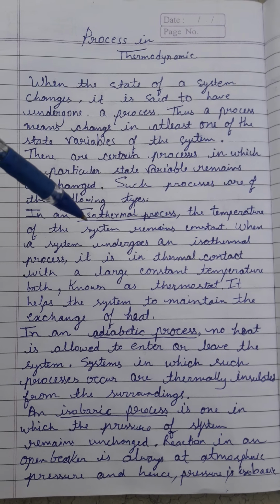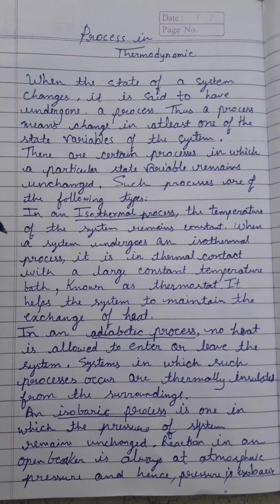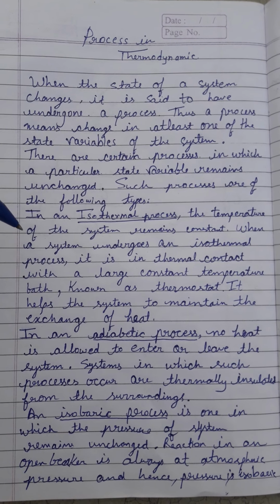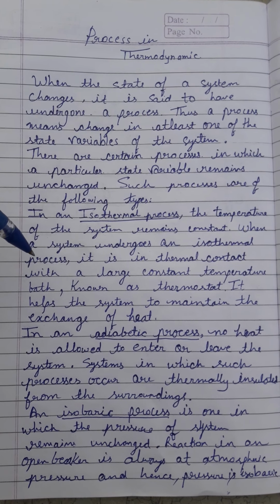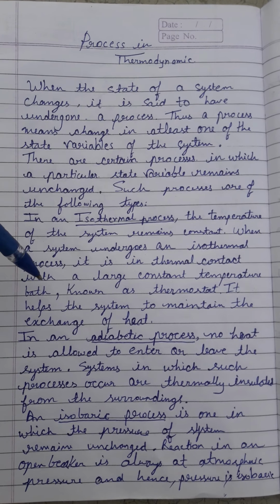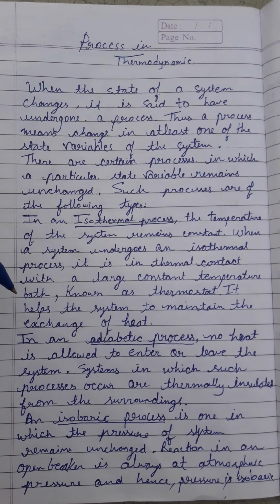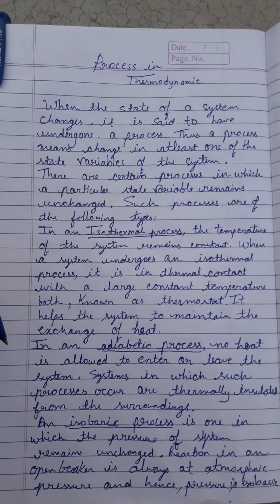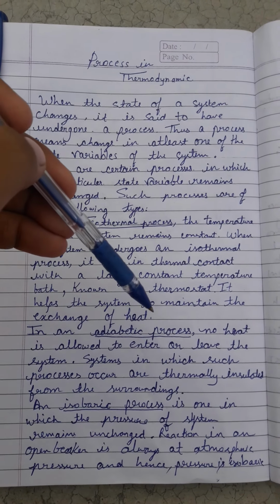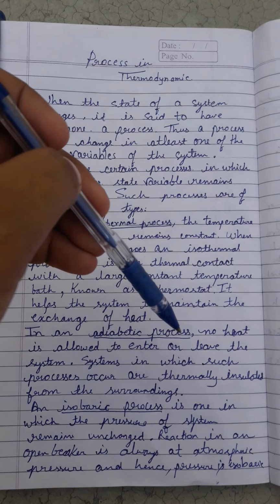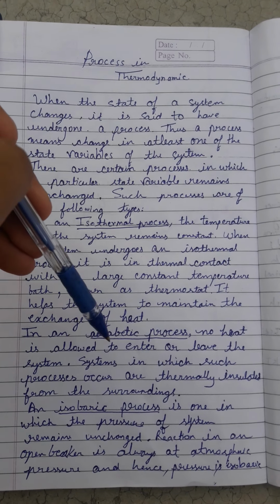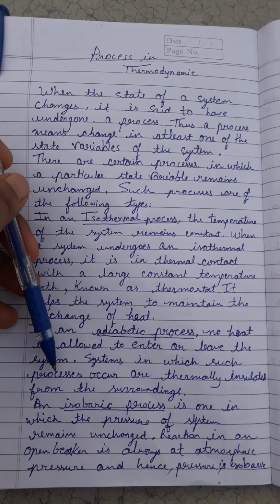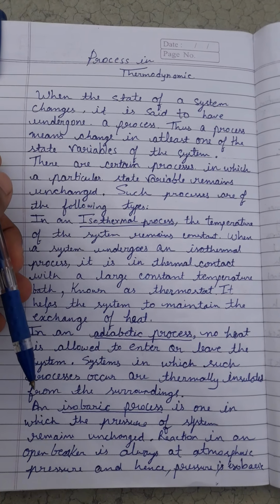When a system undergoes an isothermal process, it is in thermal contact with a large constant temperature bath known as thermostat. It helps the system to maintain the exchange of heat. In an adiabatic process, no heat is allowed to enter or leave the system. Systems in which such processes occur are thermally insulated from the surroundings.